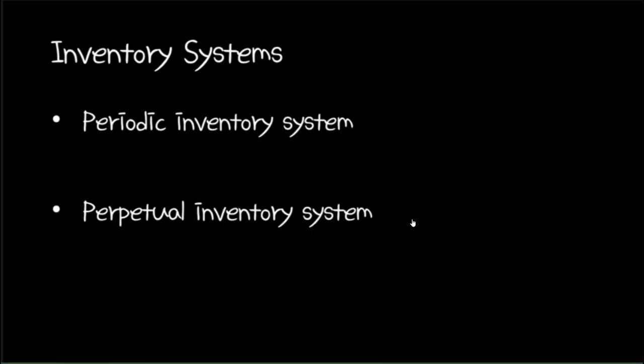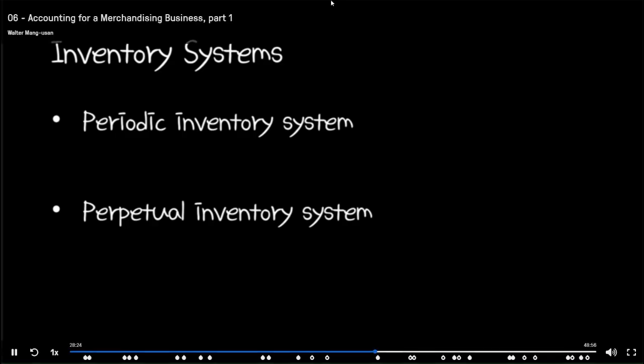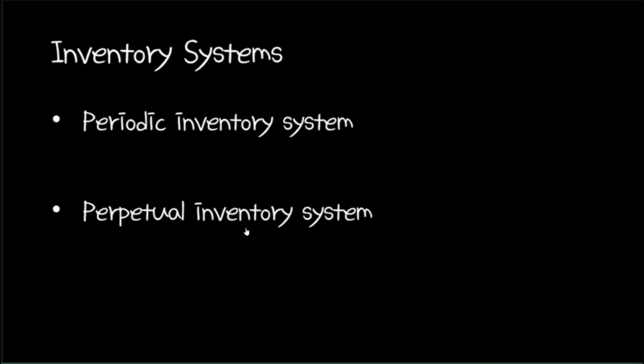Again, I'd like to emphasize that when the periodic inventory system is used, no debit or credit is made to the inventory account during the accounting period. So, how then do these organizations keep track of purchases and sales? Well, organizations that use the periodic inventory system use temporary accounts in addition to the inventory account.